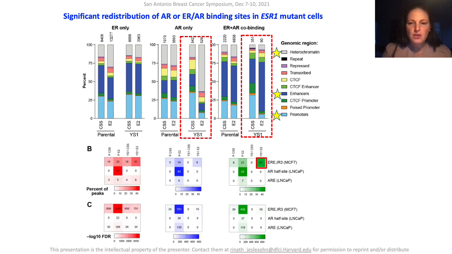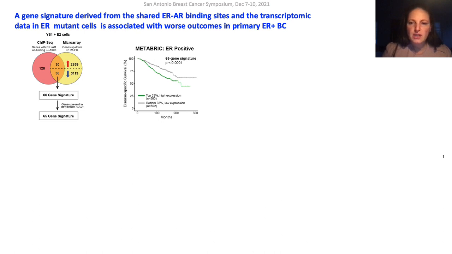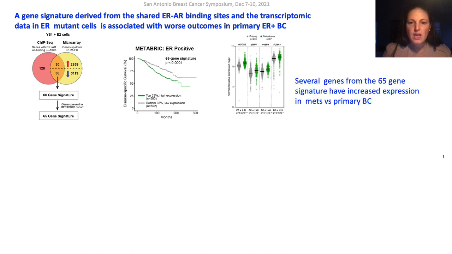Additionally, motif analysis showed that ERE was the only motif enriched in the ER-AR shared peaks. When looking at the overlap between the genes associated with the ER mutant ER-AR co-binding peaks and the genes differentially expressed in the mutant cells, they identified a gene set of 65 genes, and these genes were associated with worse outcomes in primary ER-positive breast cancers. Furthermore, several of these genes had increased expression in metastatic versus primary breast cancers.